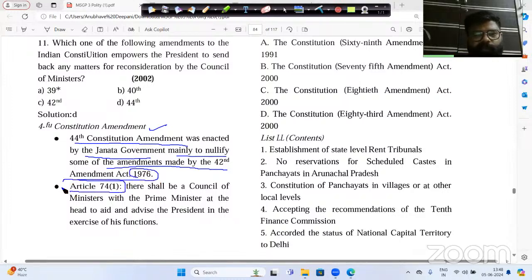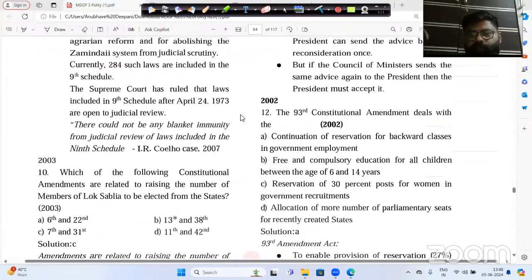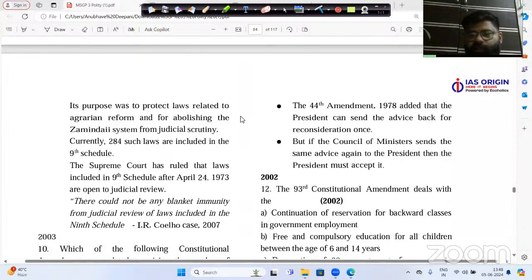And Article 74, Clause 1: there shall be a Council of Ministers with the Prime Minister at the head to aid and advise the President of India in the exercise of his functions. Fair enough. So this is your Article 74, Clause 1. You also need to remember the articles, because sometimes articles are also asked in the examination, so you cannot take any risk here.